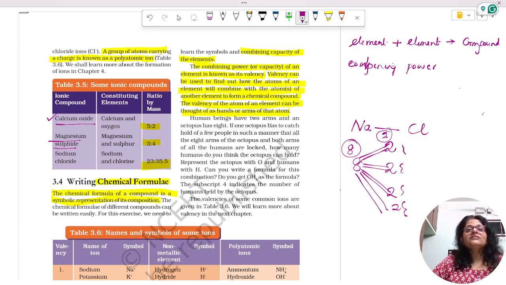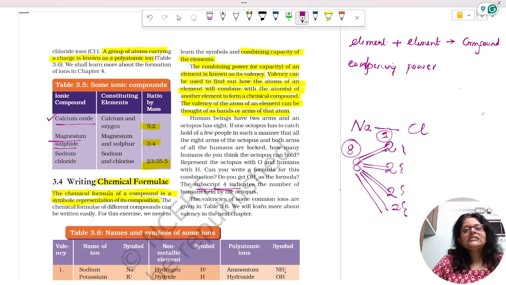So human beings have 2 arms and octopus has 8 arms. If one octopus has to catch hold of a few number of people in such a manner that all 8 arms of the octopus and both arms of all the humans are locked, how many humans do you think the octopus can hold? Yes, it is 4.